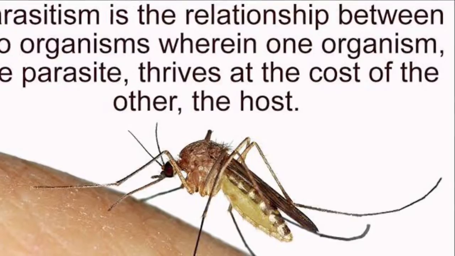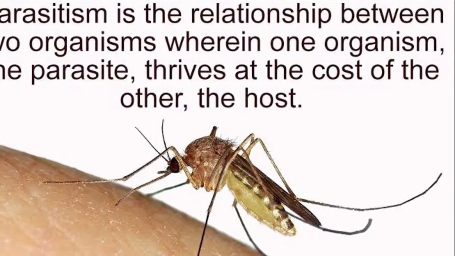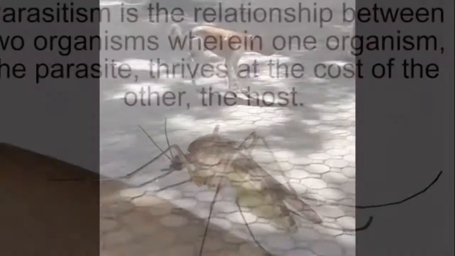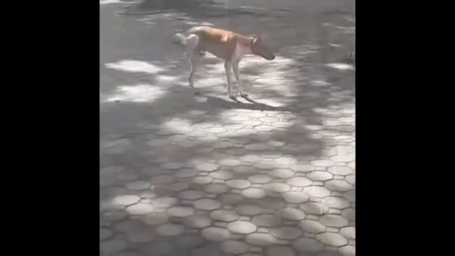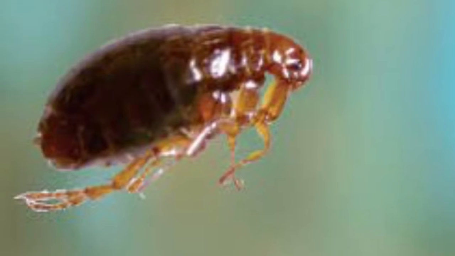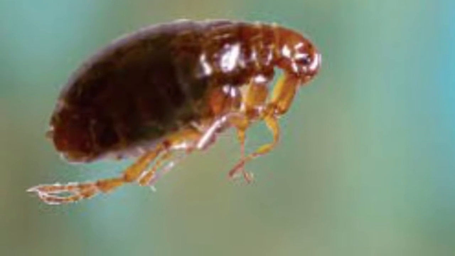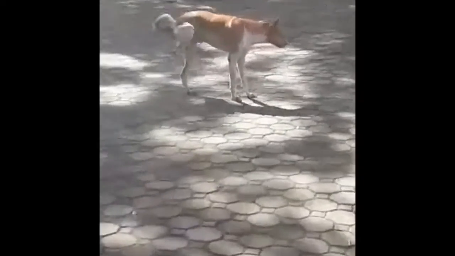Now let's talk about parasitism, an interaction wherein one of the species is benefited, the parasite, while the other is harmed, the host. In this continuous clip, we can see a dog scratching itself. Now this dog is known for having fleas, a type of parasite that lives off by sucking and consuming the blood of its host. So in this scenario, the fleas are the parasites, the ones benefiting, while the dog is the one getting harmed, the host.